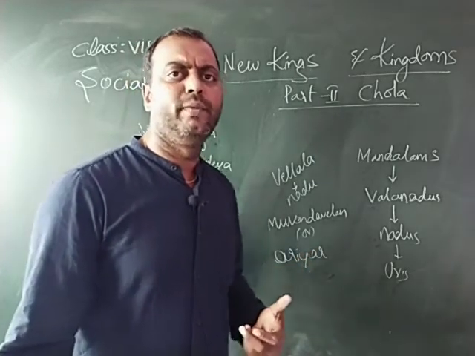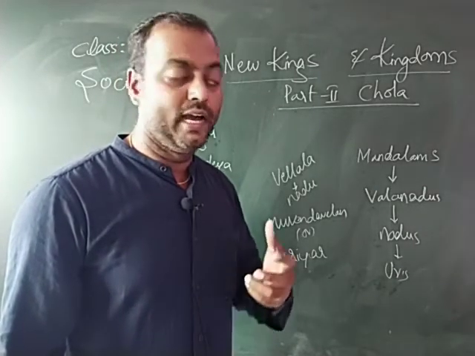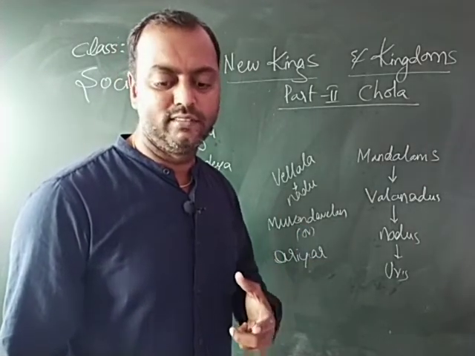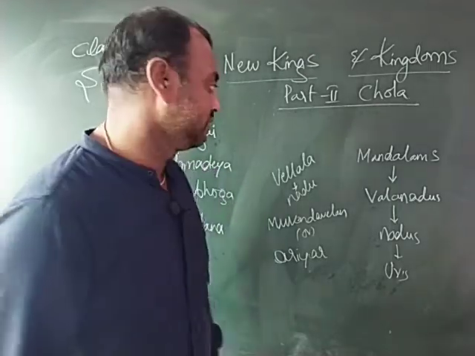So each Brahmadeya was looked after by an assembly of peasants or prominent Brahmana landholders. It is called a sabha.